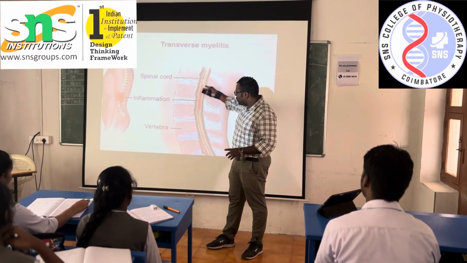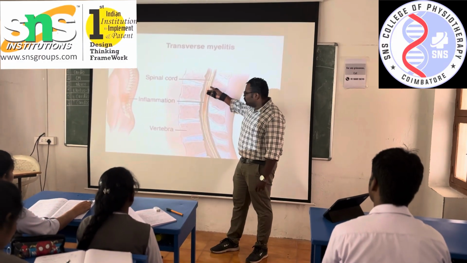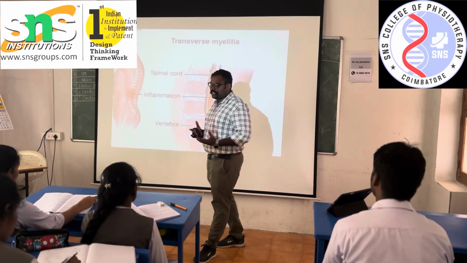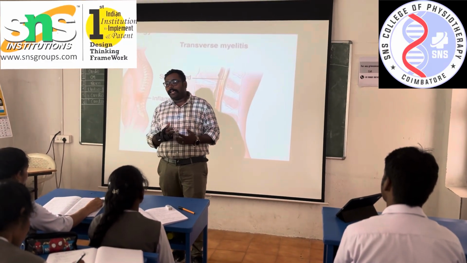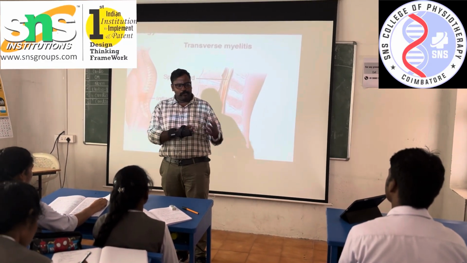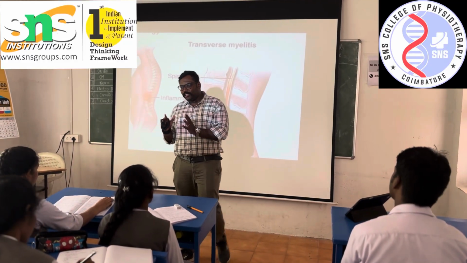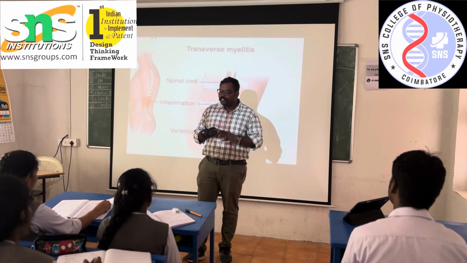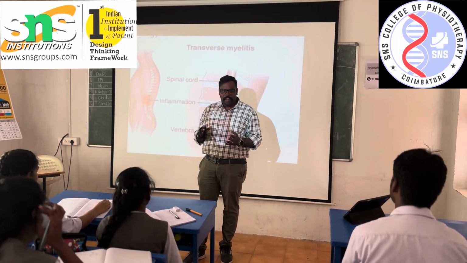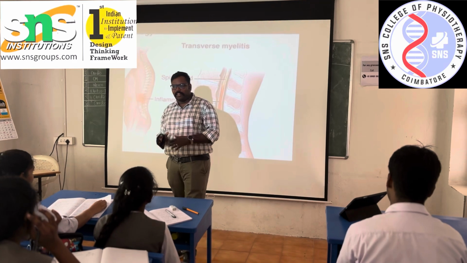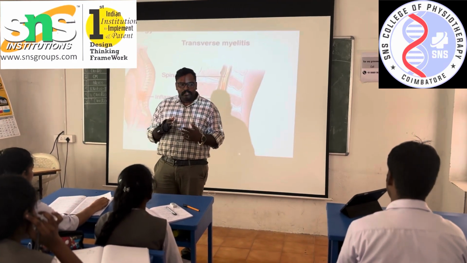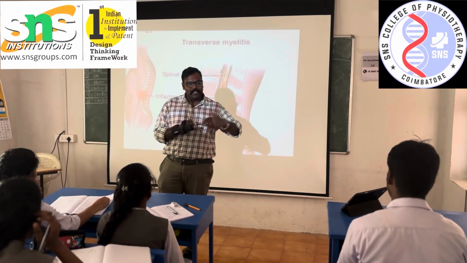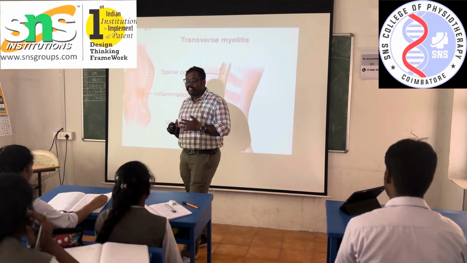Now you can see this red area. Can you see it? This area is getting inflamed. What causes this inflammation? All these things we will learn in the pathophysiology. Before going to pathophysiology, we go for the physiology of the myelin sheath. What is the myelin sheath? It is a protective layer, a covering. The main important function of the myelin sheath is transferring signals, yes or no? Transferring signals in saltatory conduction.